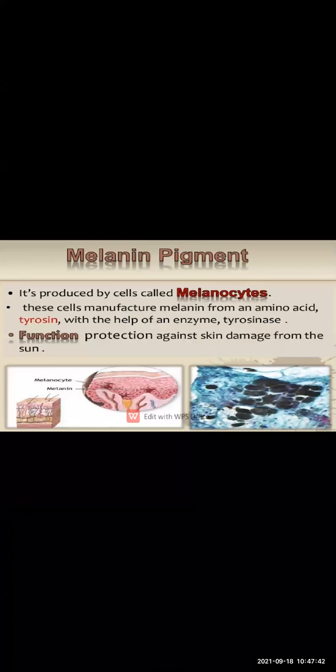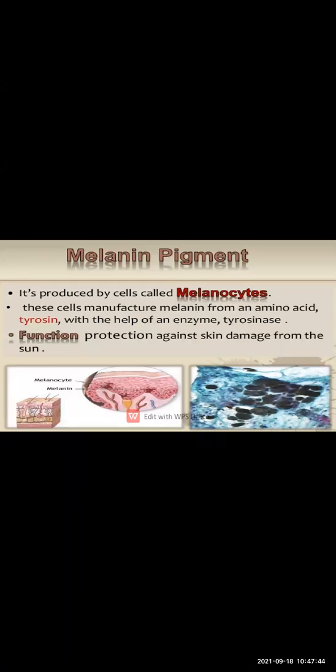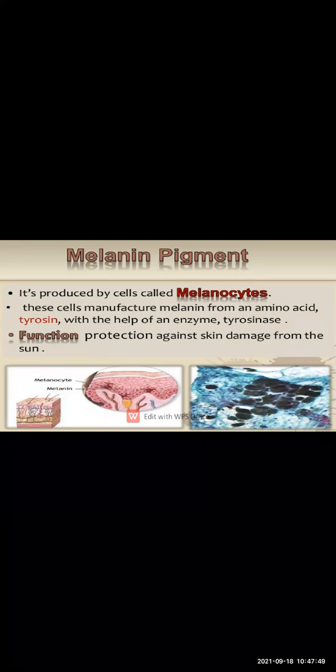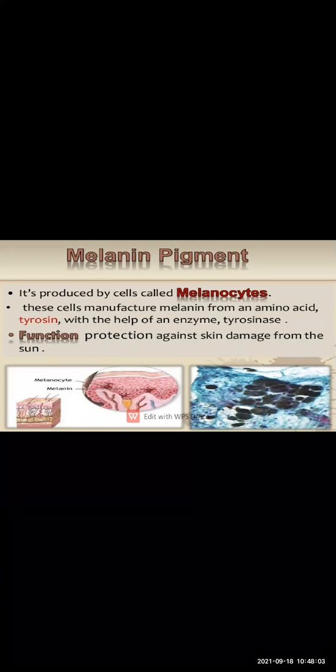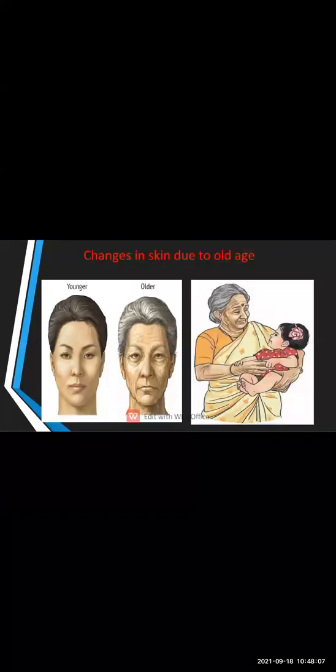Now this melanin pigment is produced by cells called melanocytes. Now where are they present? They are present in the epidermis. Where is this melanin pigment found? They are present in epidermis cells, and these cells are known as melanocytes, which are responsible for our skin color.